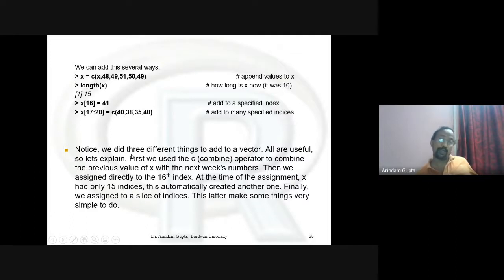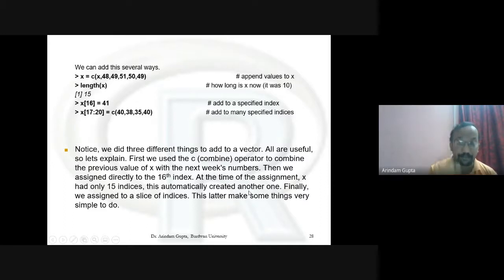Notice we did 3 different things to add to a vector. All are useful. So let's explain. First, we used the c operator to combine the previous value of X with next week's numbers. Then we assigned directly to the 16th index. At the time of the assignment, X had only 15 indices. This automatically created another one.